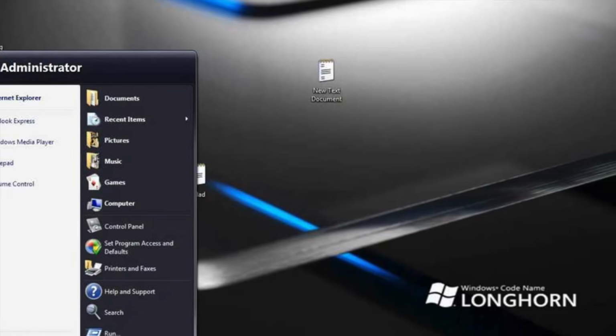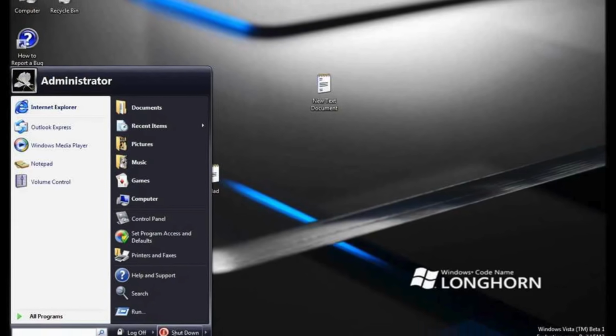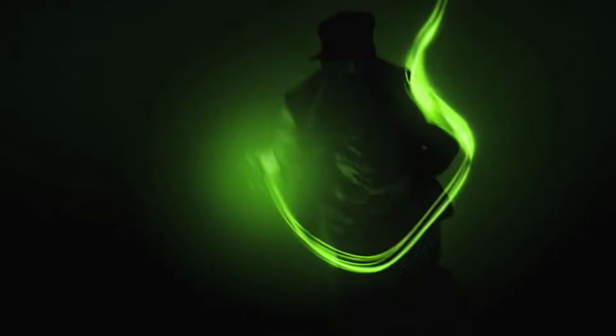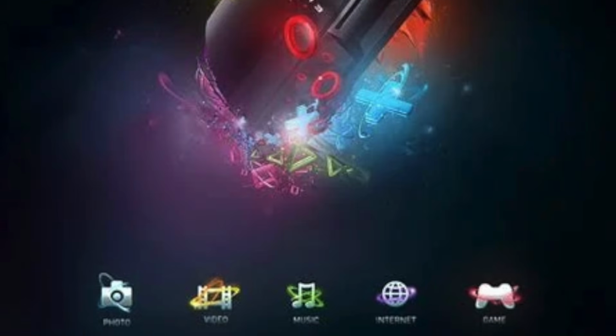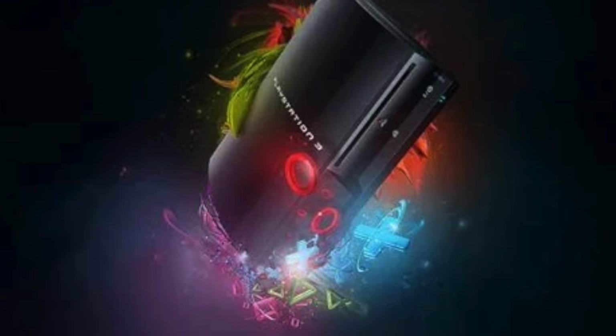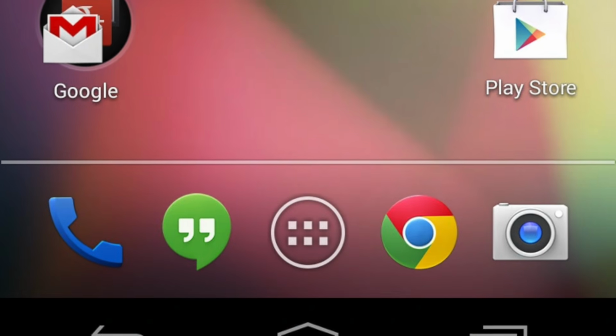As per examples of Dark Aero in use, you can see in later builds of Windows Longhorn, this iPod Nano poster from the 2000s, this PS3 poster here, and many elements of Android's Holo design that was used between 2011 and 2014.